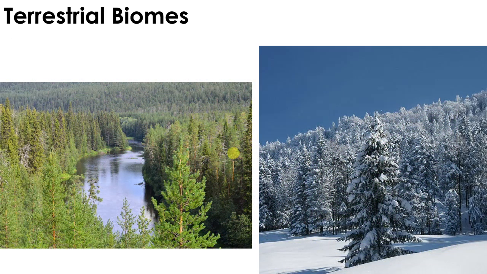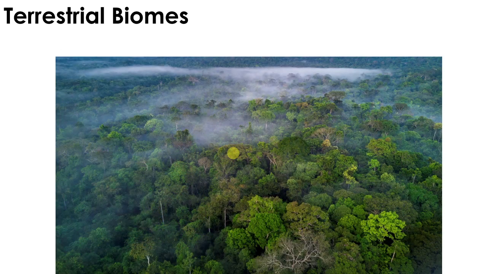Next, this one. This area is dominated by pine trees. These are trees that produce cones. Only pine trees can survive here because it's still very cold. Not all plants are adapted to live in a very cold environment. So this one is part of the taiga. Again, the other term for taiga is coniferous forest. It's composed of conifers.